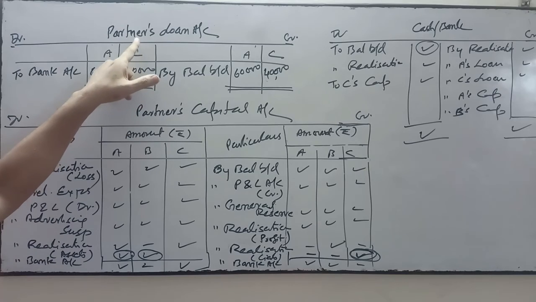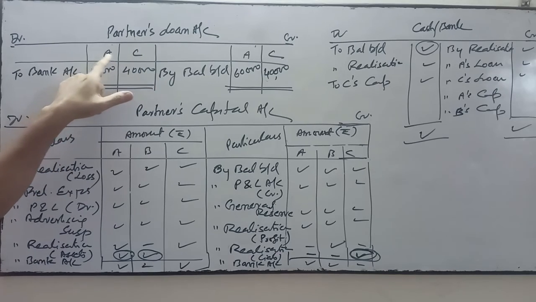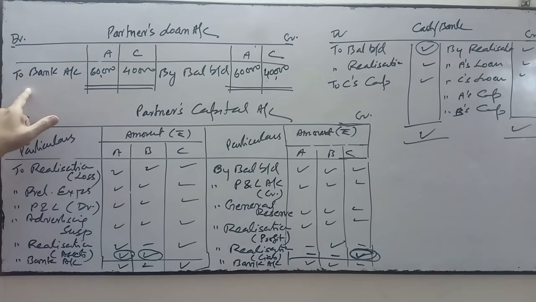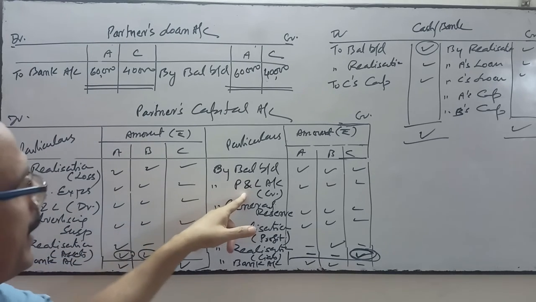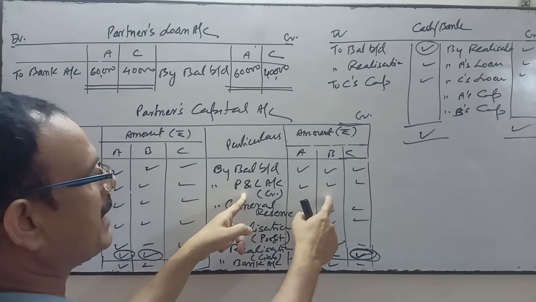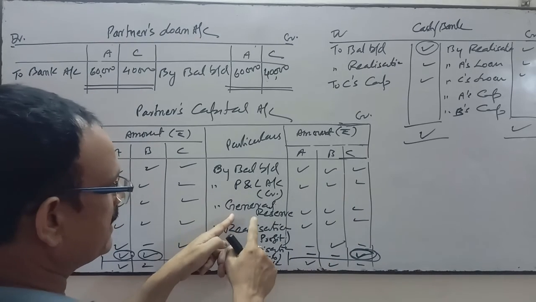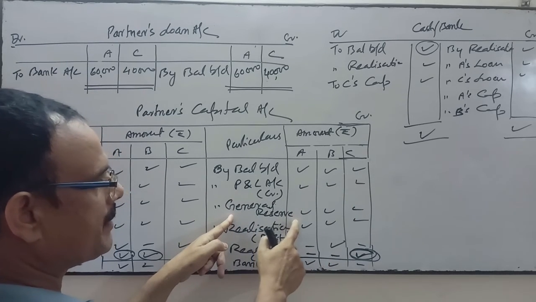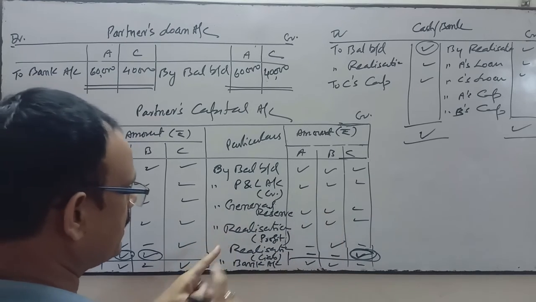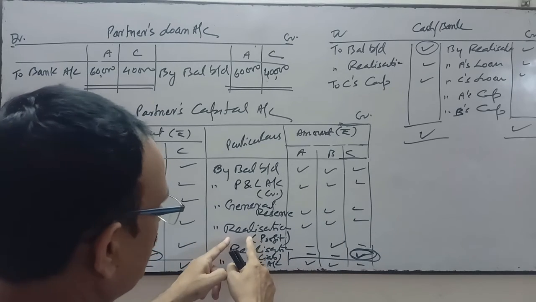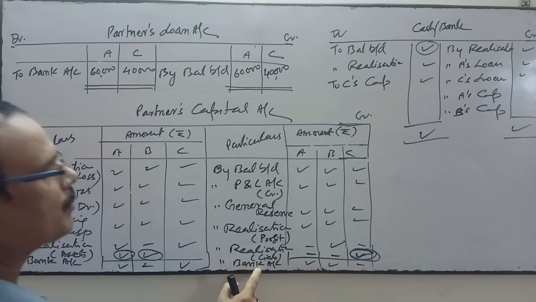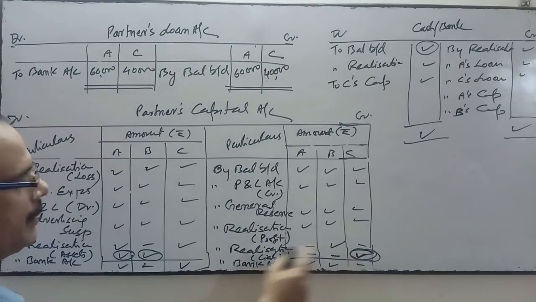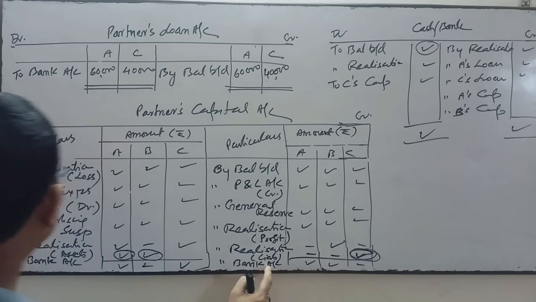Here the journal entry will be A's loan account debit, C's loan account debit to bank account. Here the journal will be profit and loss account debit to A's capital, to B's capital, to C's capital. General reserve account debit to A's capital, to B's capital, to C's capital. Realization account debit to A's capital, to B's capital, to C's capital. When the amount is taken from them, C, bank account debit to C's capital.